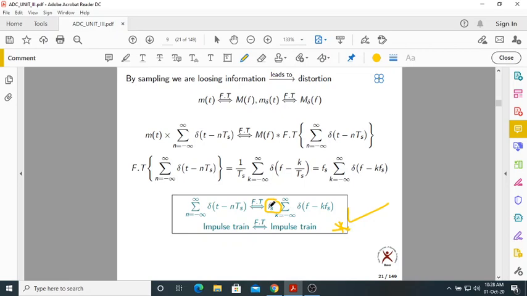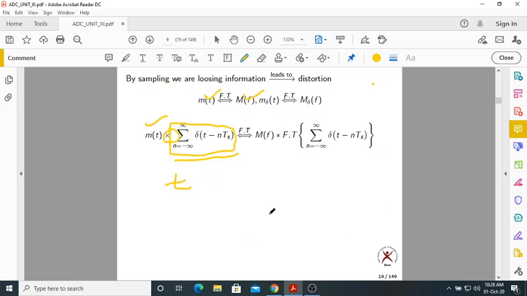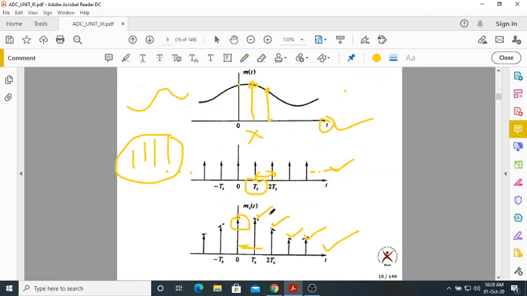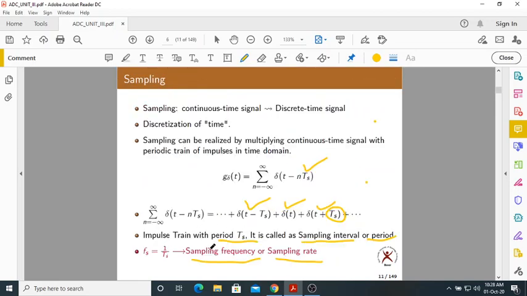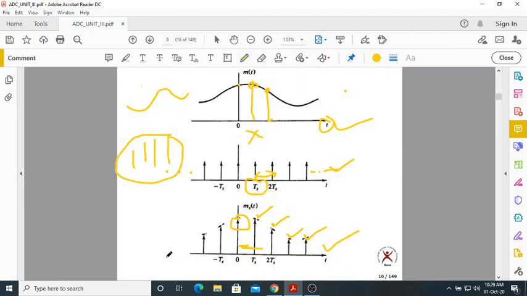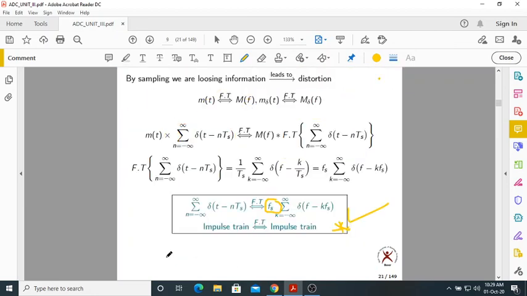Fs is a constant. What is Fs called? It is called the sampling frequency or sampling rate, equal to 1 by Ts. This is the standard Fourier transform of the impulse train. So an impulse train in the time domain is also an impulse train in the frequency domain.